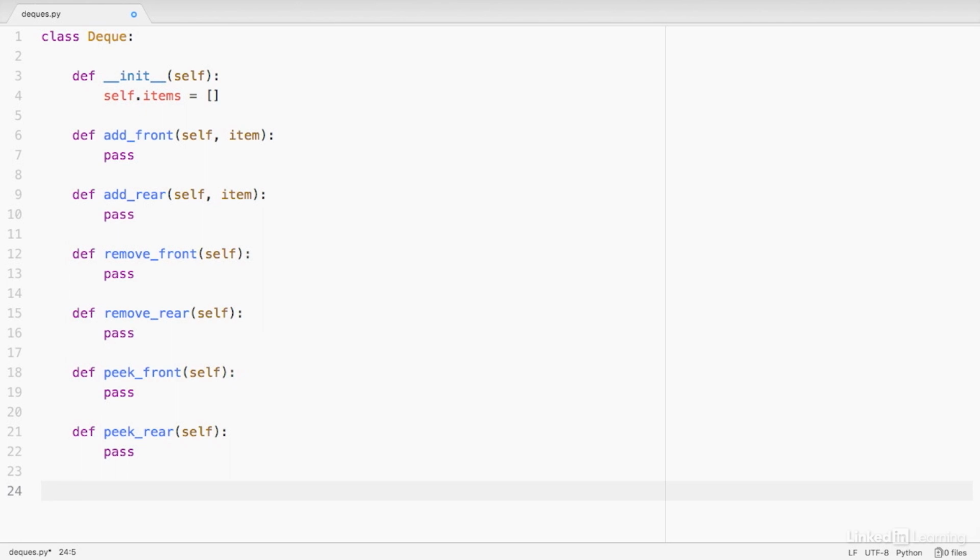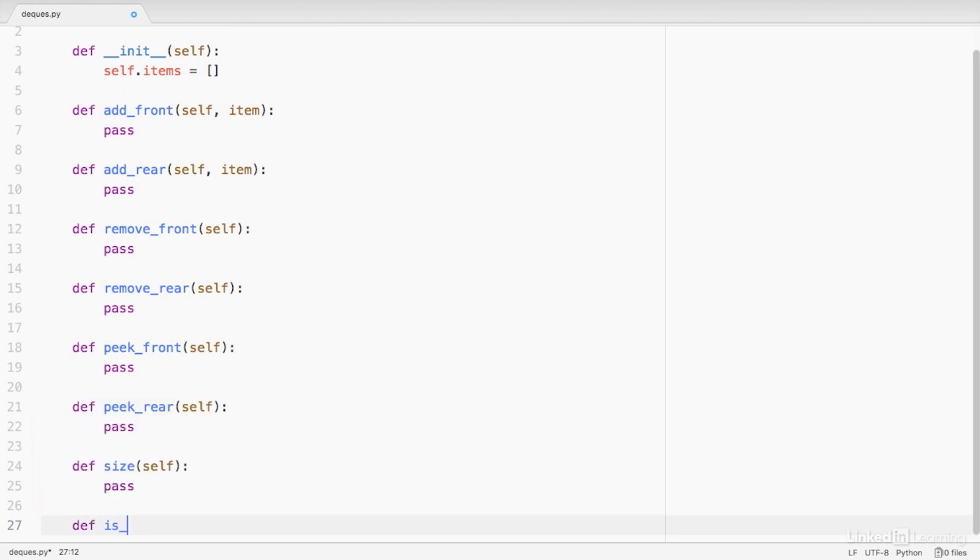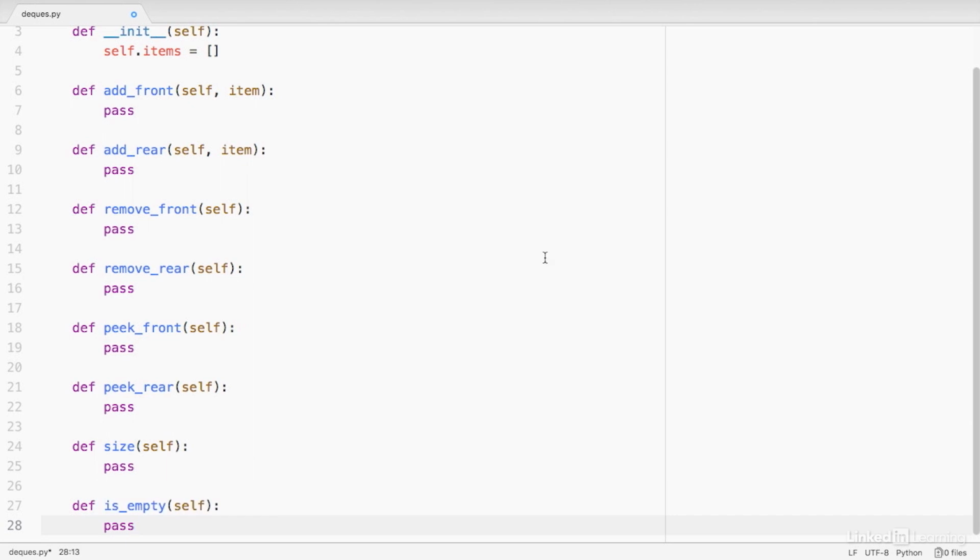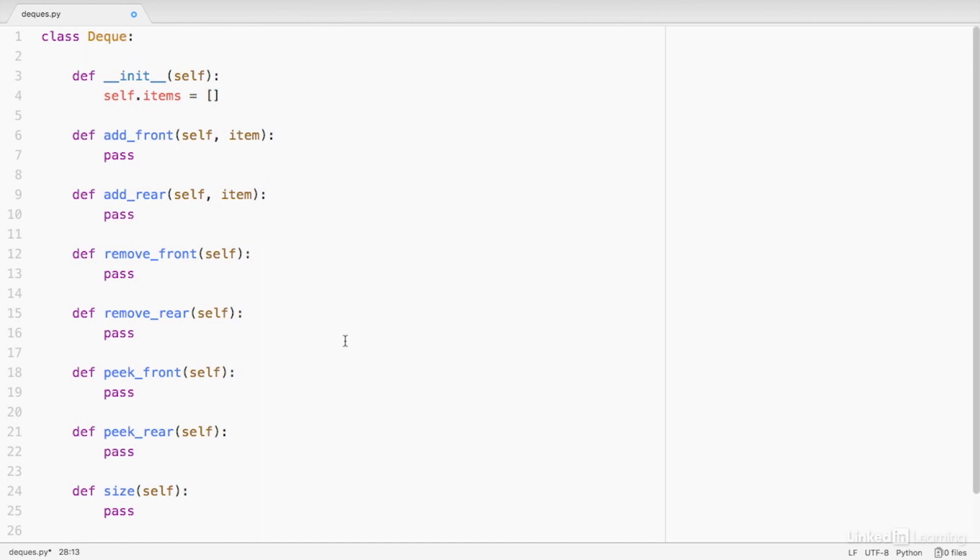And the size and isEmpty methods for a deque are logically identical to the size and isEmpty methods for stacks and queues. And now lastly, we'll do the isEmpty method. There we go. As you can see, the deque class has quite a few more methods than a stack or a queue class would, and that's because, again, we need to always specify which end of the deque we're working with. It's time to start coding the logic for all of these new methods that we've stubbed out for our